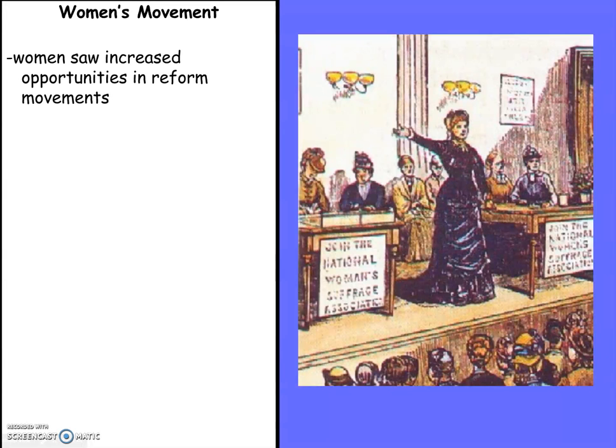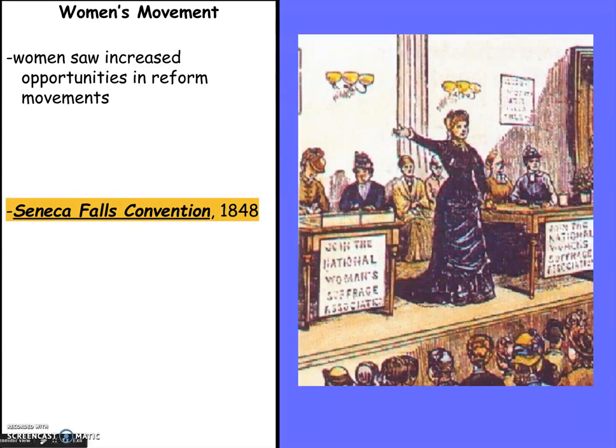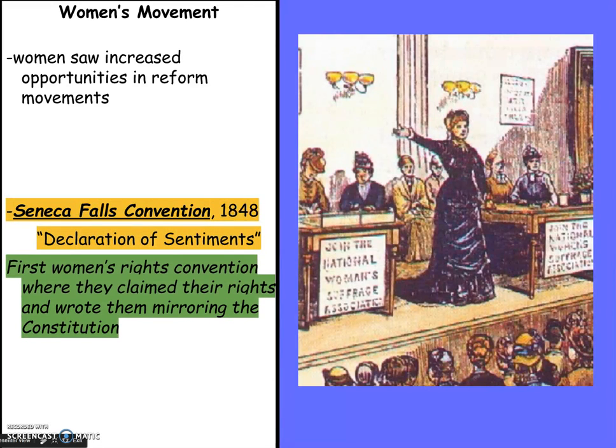The women's movement, again, women are going to be more involved in all of these various reform movements. And the idea was that it was okay for them to be involved because they were bettering society for their families. But one in particular, the Seneca Falls Convention, held in Seneca Falls, New York in 1848, is what we consider the very first women's rights convention. While they're at the convention, they are going to agree and vote that they should have more rights. In fact, one of the interesting things here is that the only thing this group of women could not agree on was whether or not women should have the right to vote. So there were even those women here who believed that it was not their place.